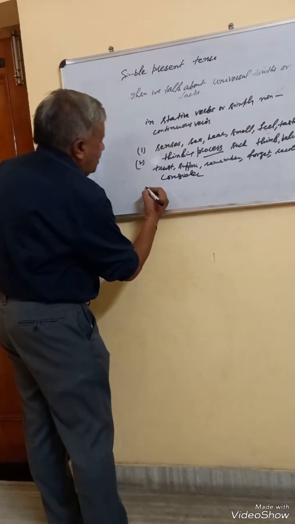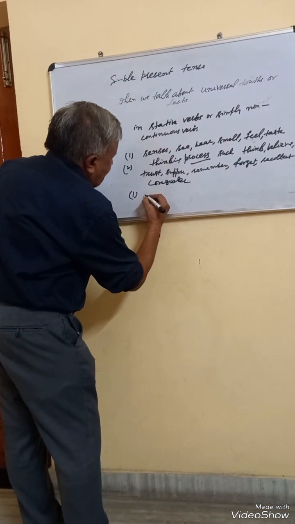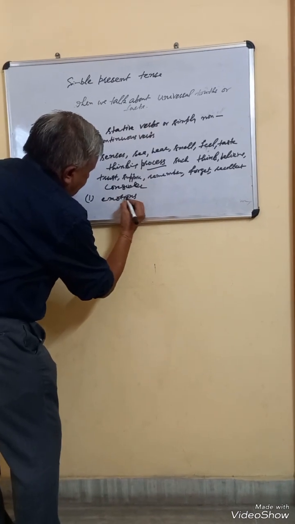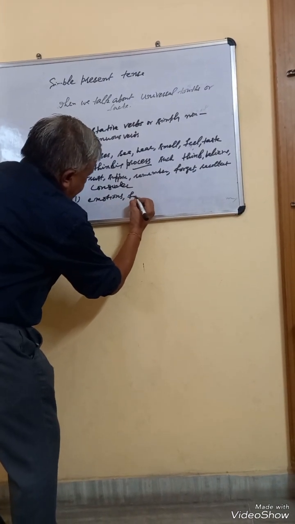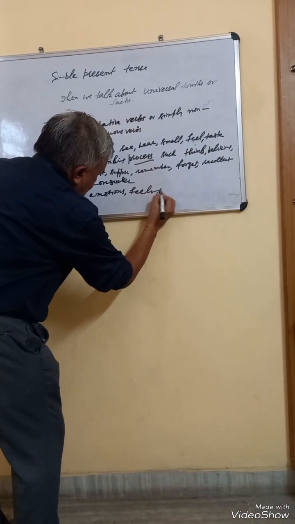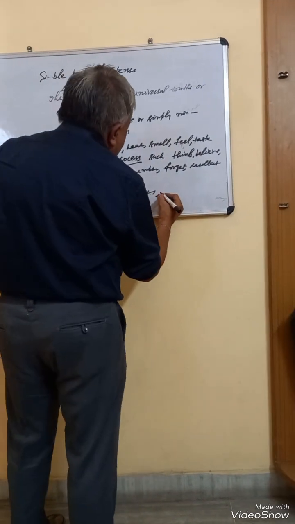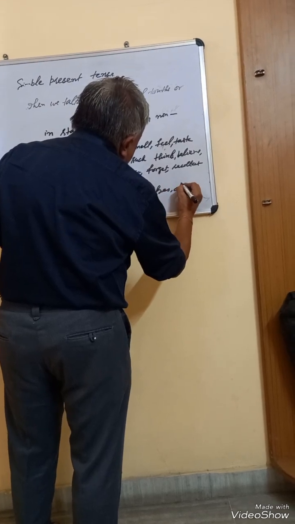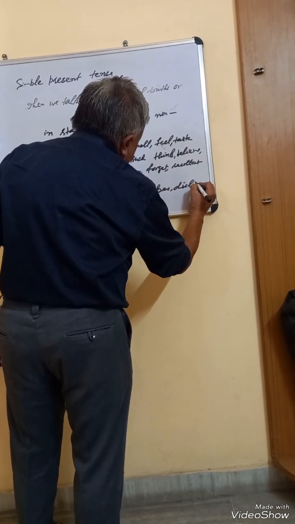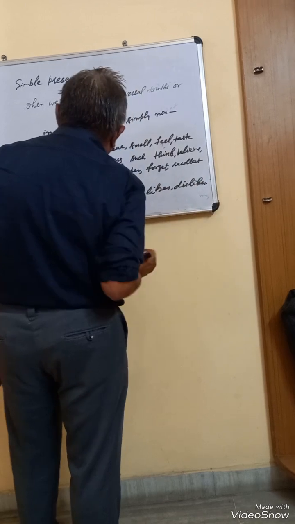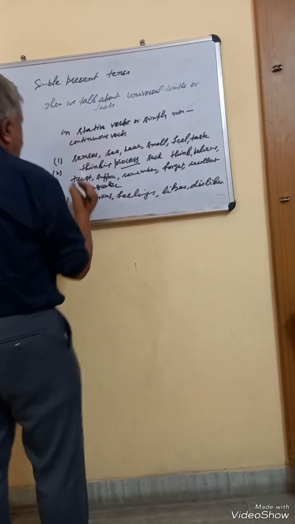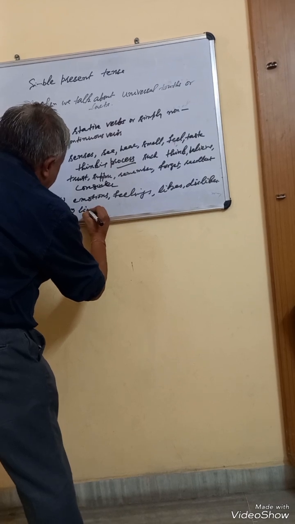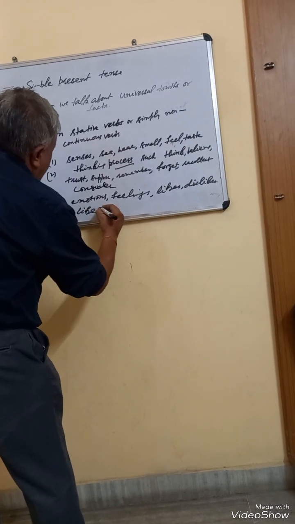Then verbs expressing our emotions, feelings, likes, dislikes, etc. For example, I like mangoes.